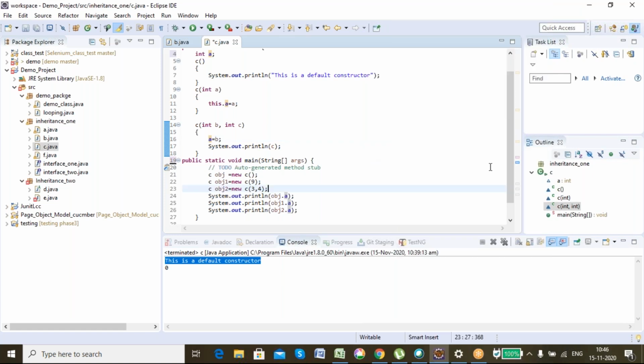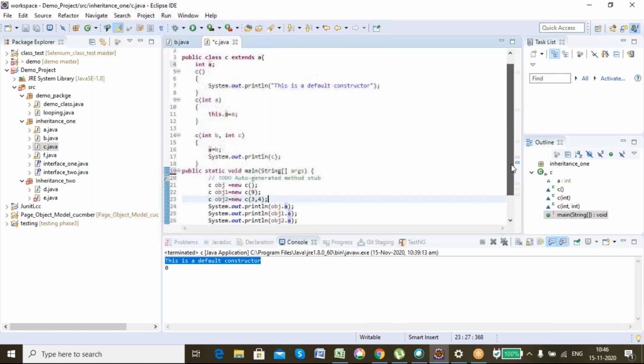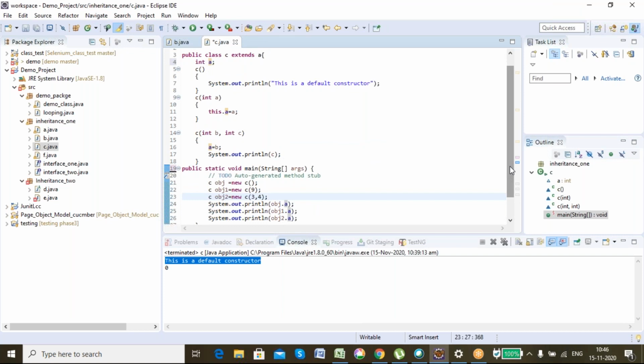So you tell me, if I run this program, what will be my output? Anyone try?